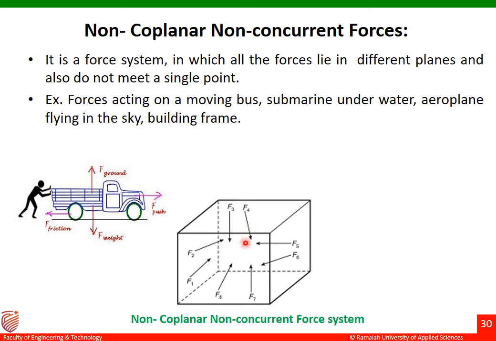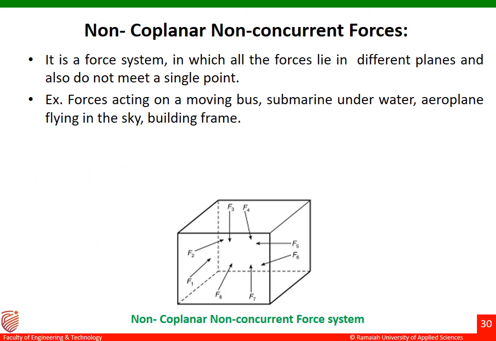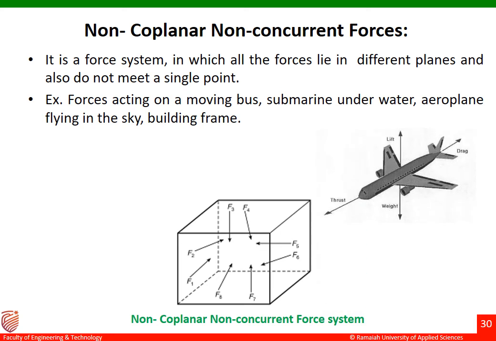And one more example is the submarine. There are different forces acting along different planes, and their point of contact is not meeting at a single point. For such a system, we call it a non-coplanar non-concurrent force system. And one more example is the aeroplane there. These forces are not acting on the same plane, and they are not meeting at a single point over there.